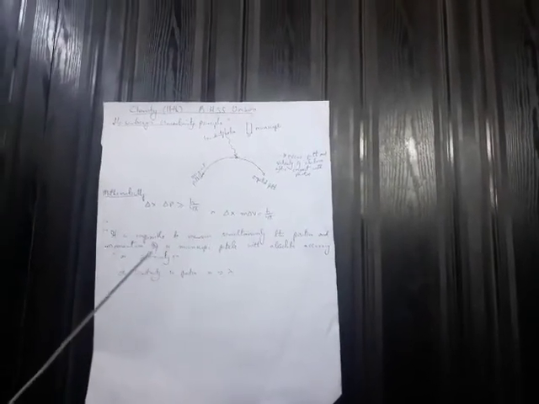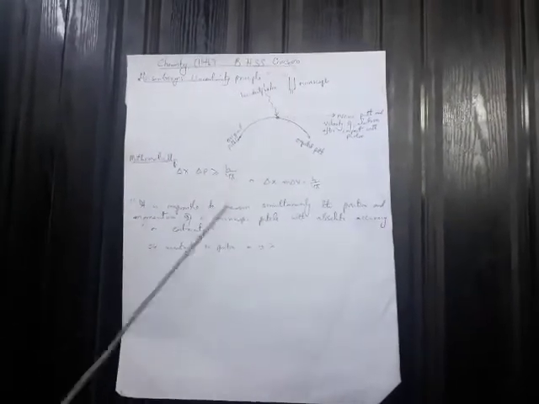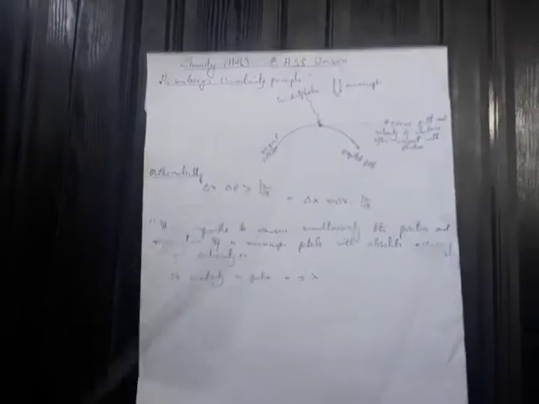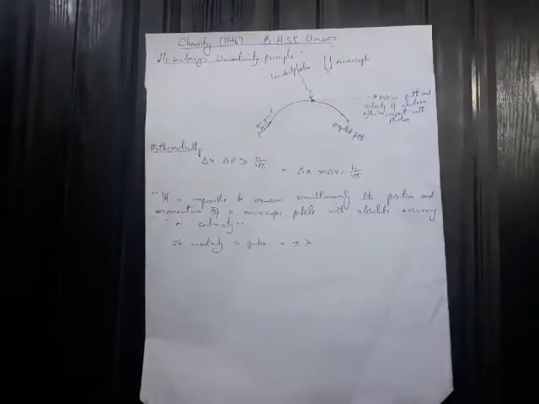So this is totally against, or contrary to, what Bohr said, that we can measure both position as well as the momentum of the electron in an orbit. This principle is totally contrary to what Bohr pointed out.